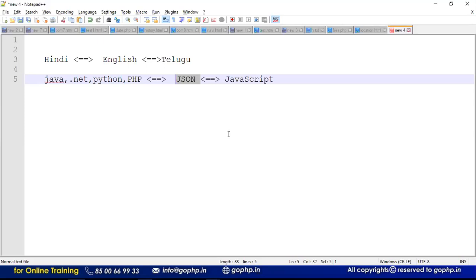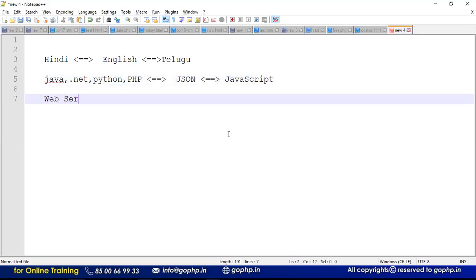Generally, here we will use one word called web service. Have you heard about web services? This is one word we hear here. What is a web service, guys? Remember, a web service is not any programming language. A web service is the process of sending data from one location to another location. That is a service, right? If I want to send some data from JavaScript to PHP, or from JavaScript to Python, that is called a web service. Sending data from one location to another location is nothing but a web service.